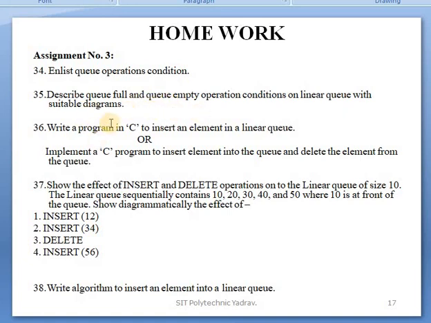Also write the algorithm, and show the effect of insert and delete operations on a linear queue of size 10, where the values are sequentially stored from the front of the queue. Show diagrammatically the effect on these values. The queue size is maximum 10 and the numbers 1, 2, 3, 4, 5 are there. The linear queue sequentially contains these numbers, and then these 4 operations are performed on that queue.